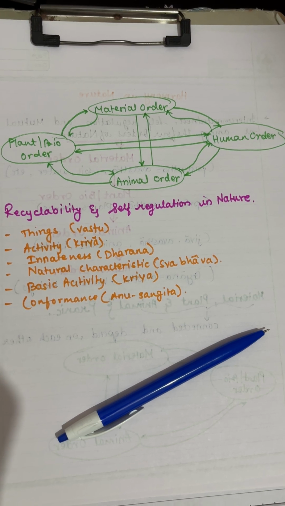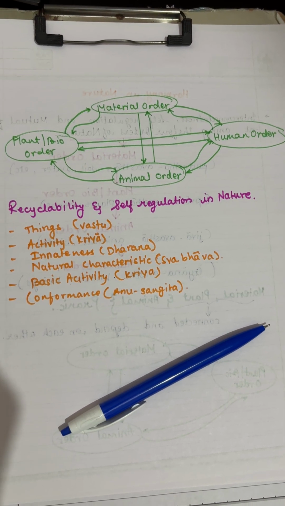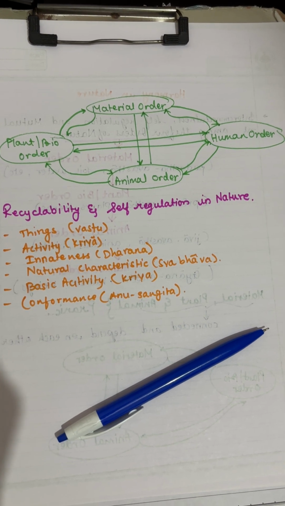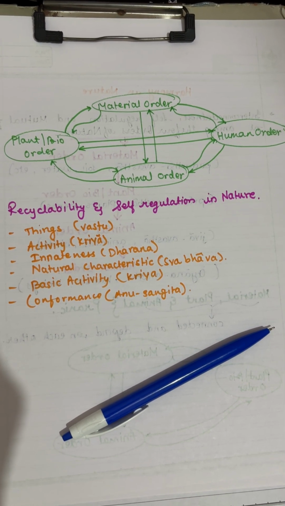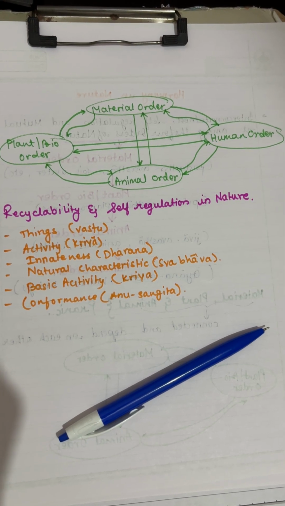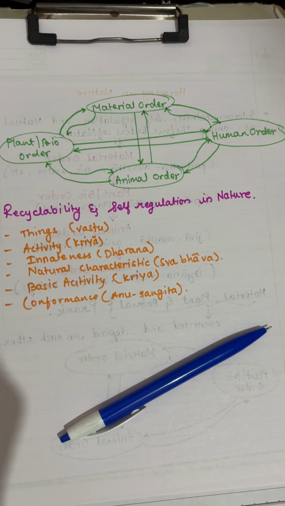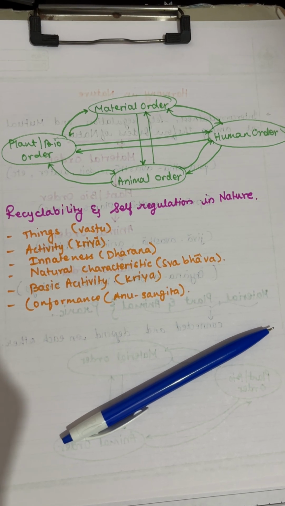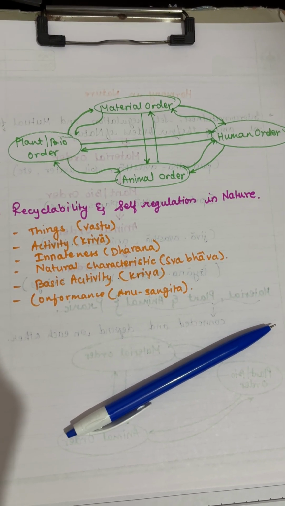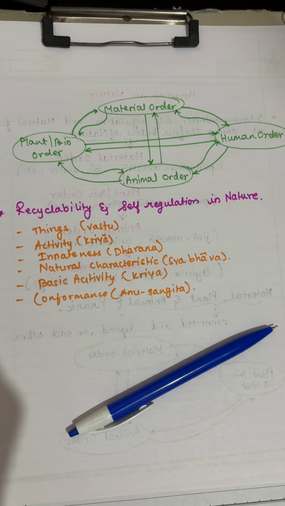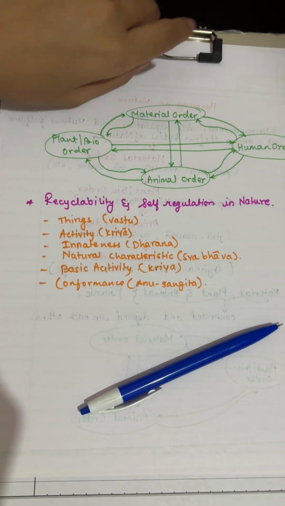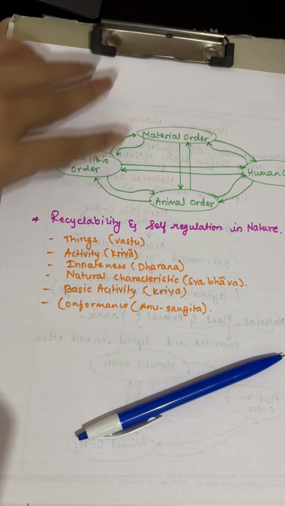Humans, unlike animals, aren't bound by lineage. Instead, we conform to our desires, thoughts, and selections. These influences, known as sanskara, shape our behavior. This is called sanskara conformance. Understanding these principles helps us identify and understand the distinct orders in nature. So this is what we wanted to cover about today's topic. I hope you understand. Thank you very much.